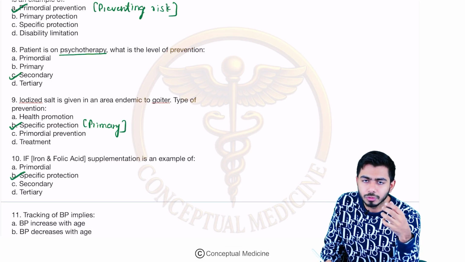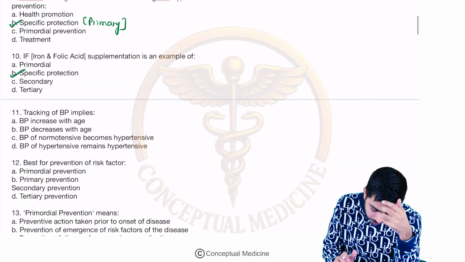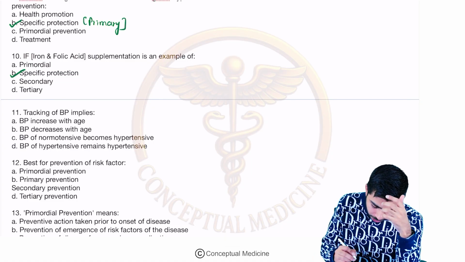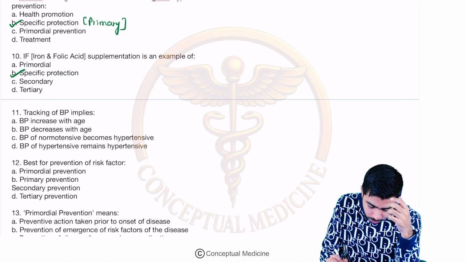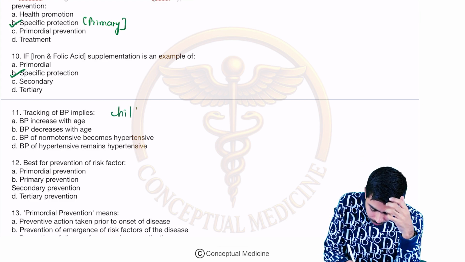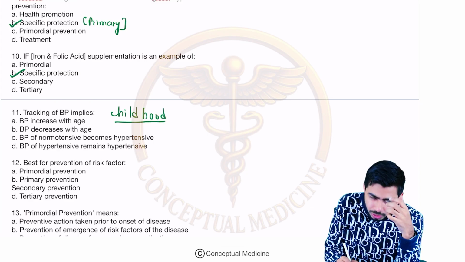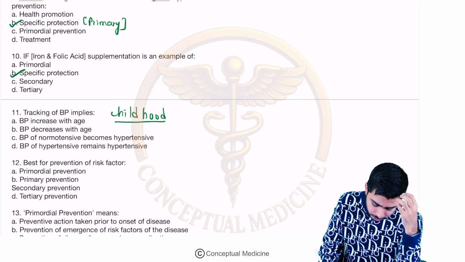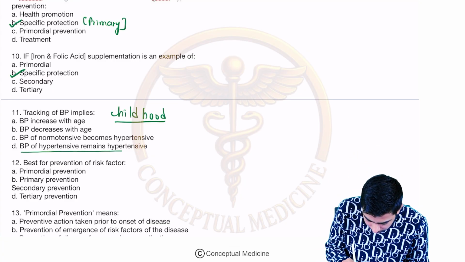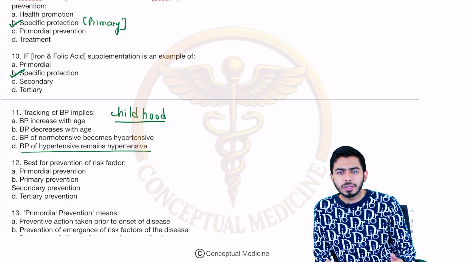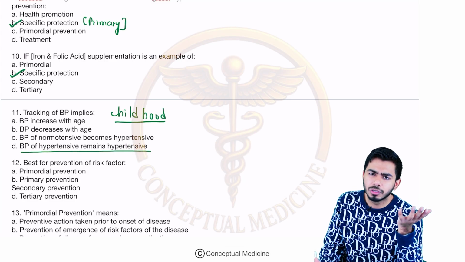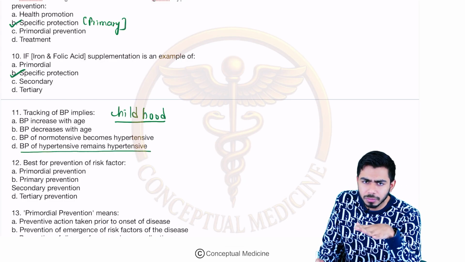I hope you guys are enjoying the session. So question number 11, guys: tracking of BP implies. I told you this concept, that this usually should be done from childhood. It is a somewhat tricky question asked many years back. Tracking of BP implies that the BP of a hypertensive patient remains hypertensive. For example, at the age of 15 years, let's say this person's BP was hypertensive only. Nobody cared to check the BP of this patient, right?